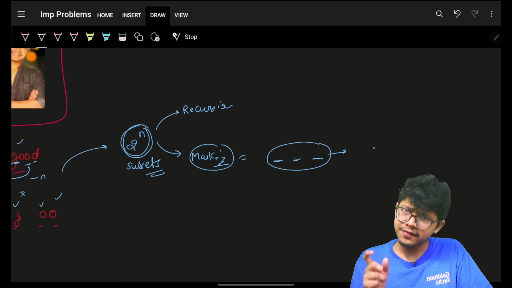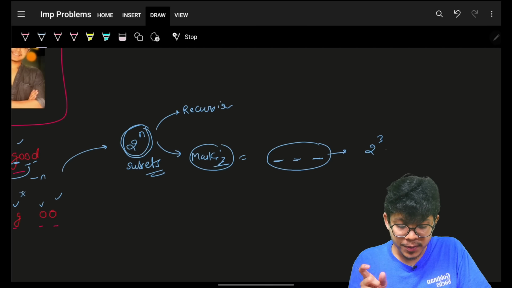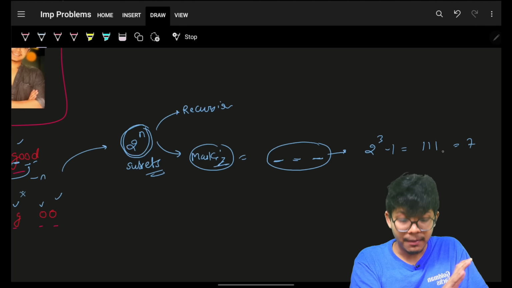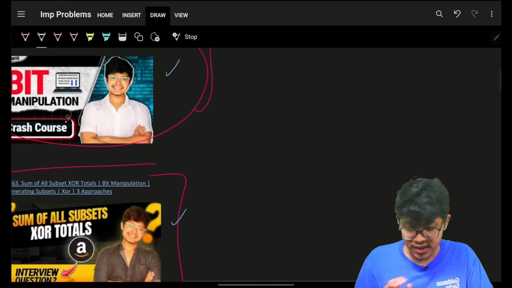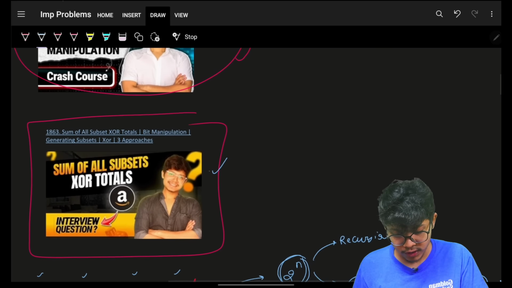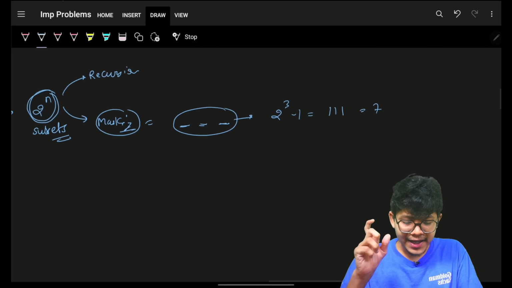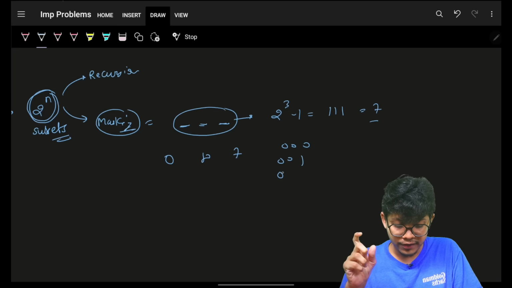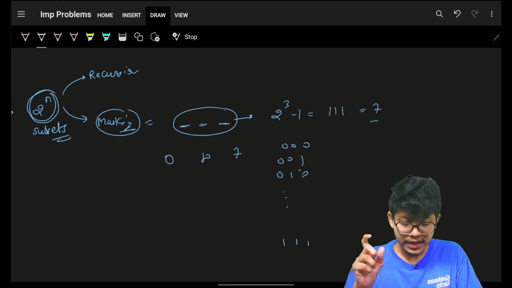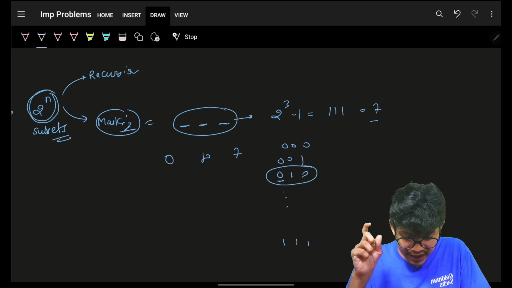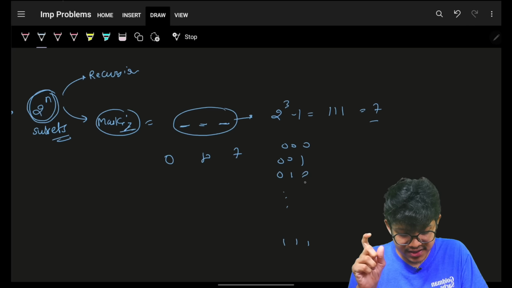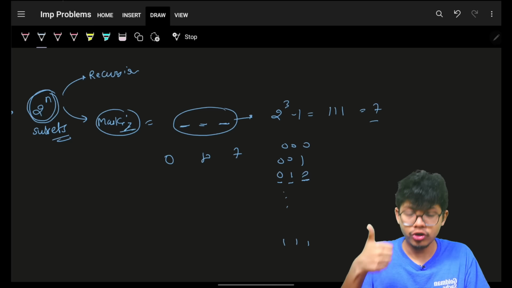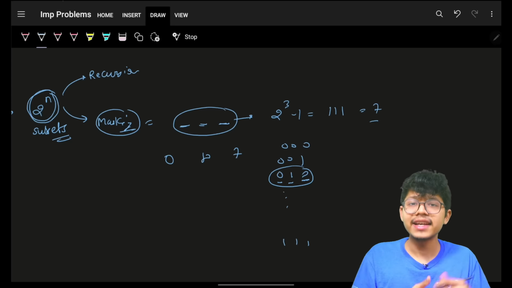For these 3 places, we can easily say I will have 2 raised to the power 3 minus 1 as the last number, which is 111, which is actually 7. Mask is in a binary form. If you're confused about any of this, please go and watch this video, and for practice, go and watch this video. Now, coming back, I can easily get the numbers from 0 to 7, which means 000, 001, 010, and so on up till 111. This says I should not take the first word, I should take the second word, I should not take the third word. This is what the mask helps us to make.